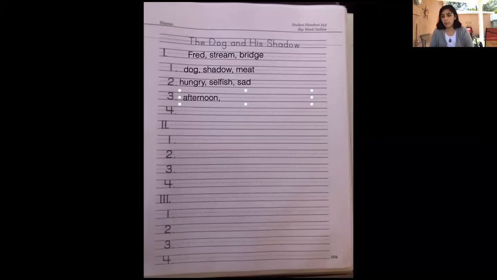When else did it happen? When does this story happen? Let's say in the afternoon, bridge, and maybe in the water.